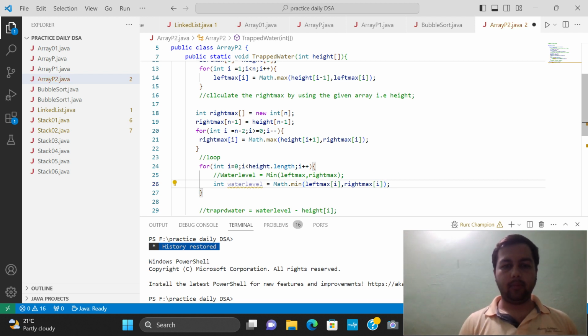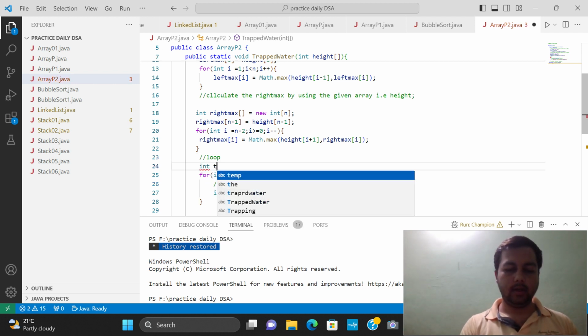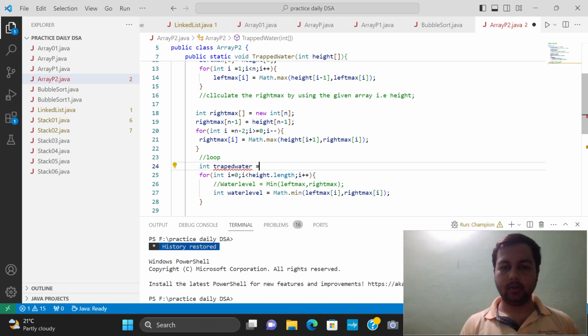Then I have to calculate the trapped water, trapped water is equal to 0.